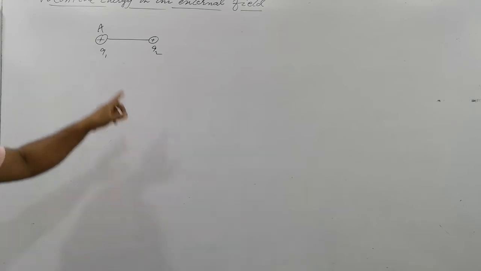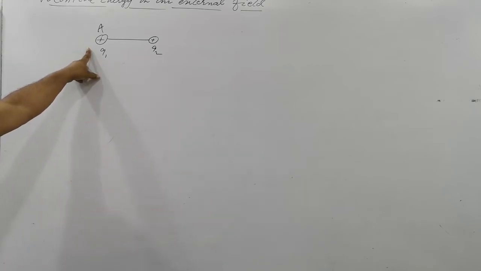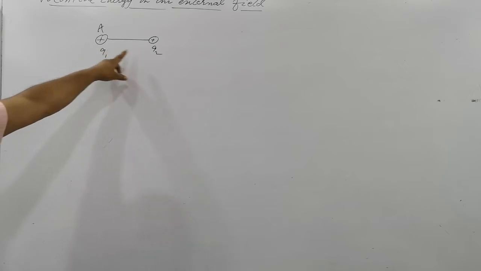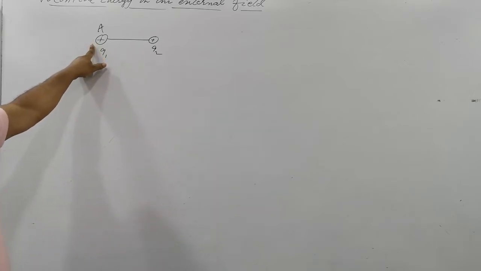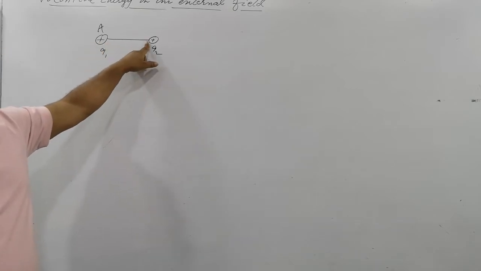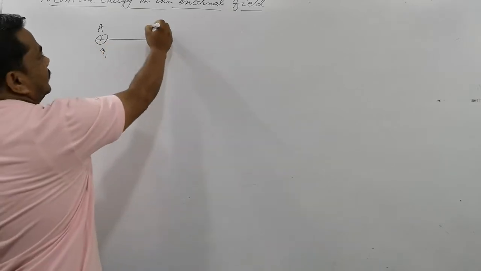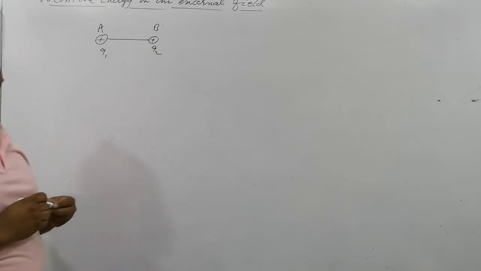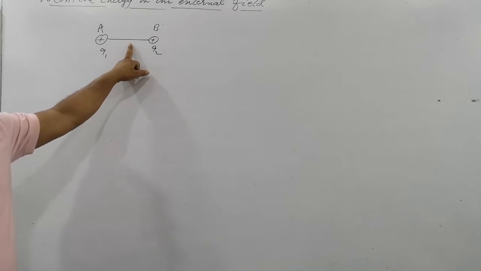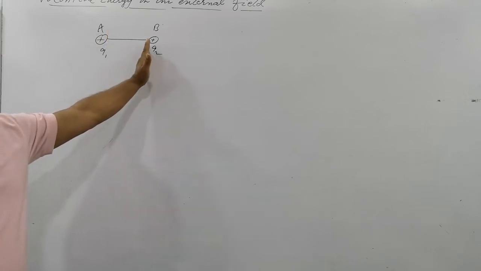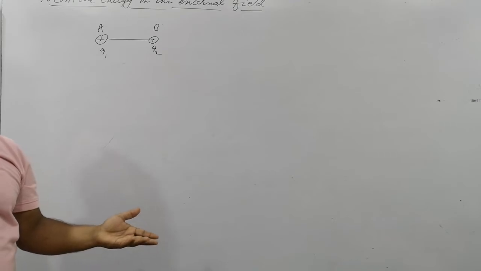Why? Because Q1 was brought earlier, the previously present charge. First you brought Q1, okay? So if you bring Q2 later, Q2 will have to face its repulsion. And you will set it at this point. We can name this point B. You will need to set this Q2 at point B with respect to this position vector. Is that clear? Actually it's a positive charge, and this is also a positive charge. Repulsion will take place here.